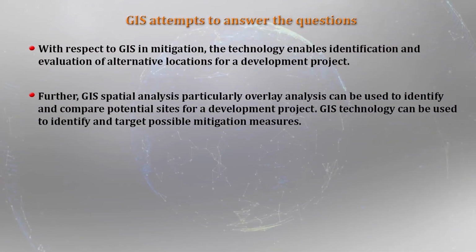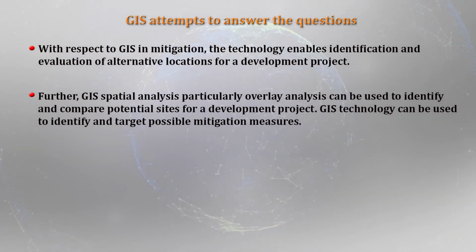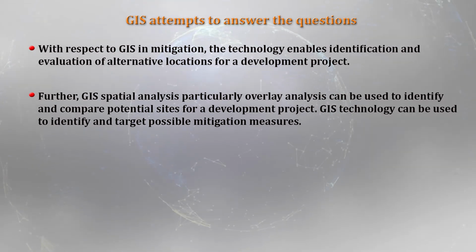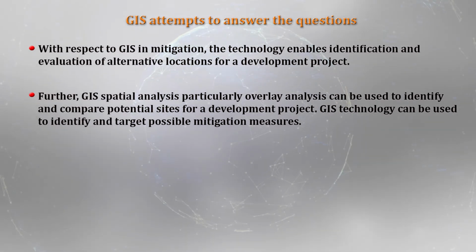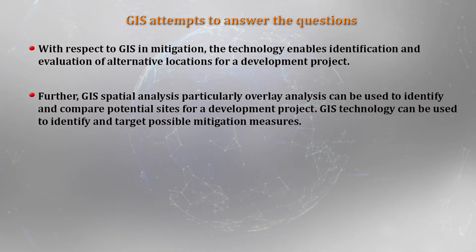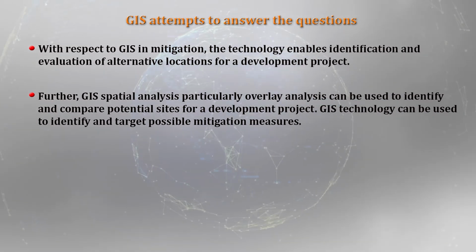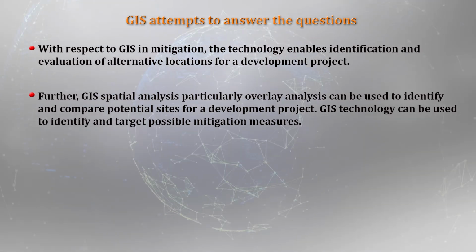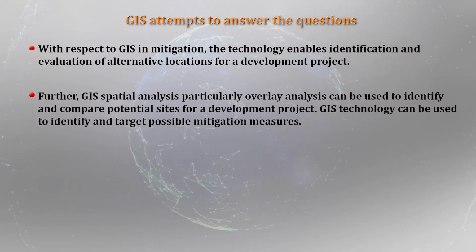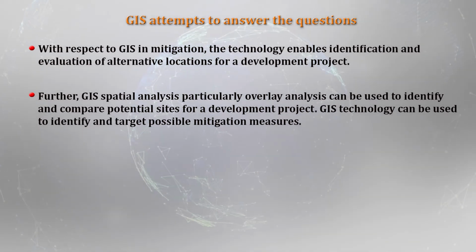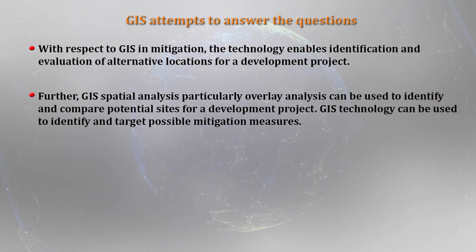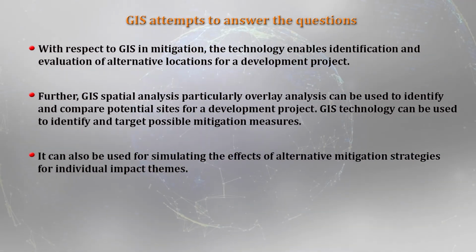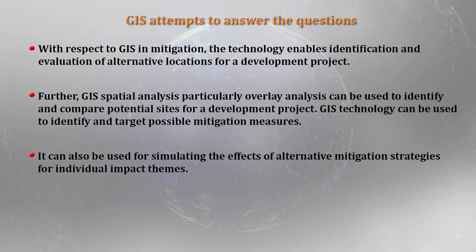Further, if you look at it, the GIS spatial analysis, particularly the overlay, we will be discussing overlay analysis, can be used to identify and compare potential sites for a development project. Okay. And that is the significance of any kind of spatial analysis tool. GIS technology can also be used to identify and target possible mitigation measures. That is inbuilt in this particular exercise of GIS and mitigation. It can also be used for simulating the effects of alternative mitigation strategies for individual impact themes.